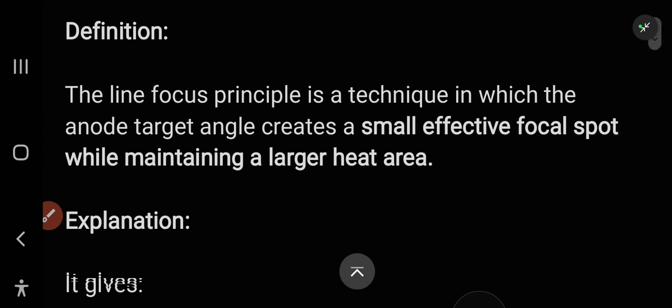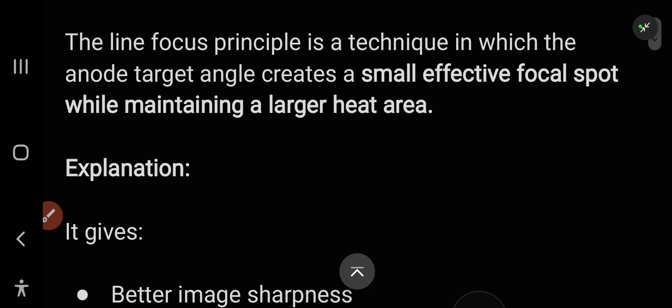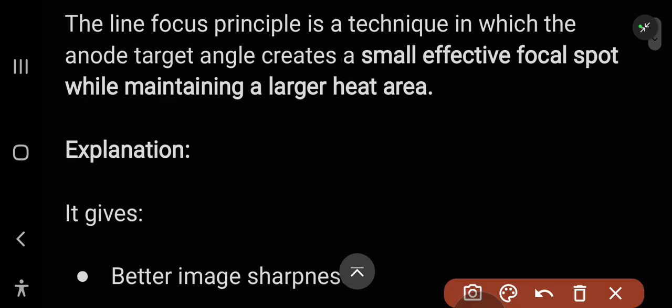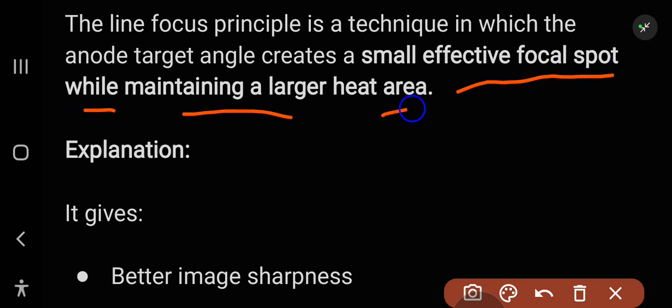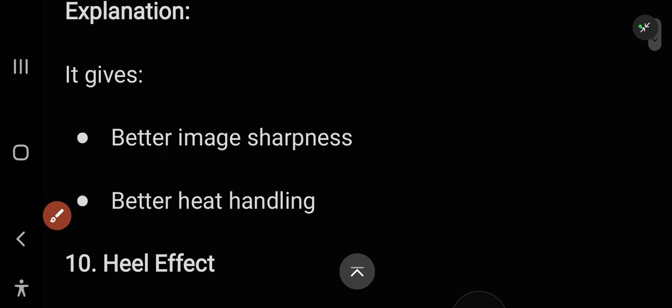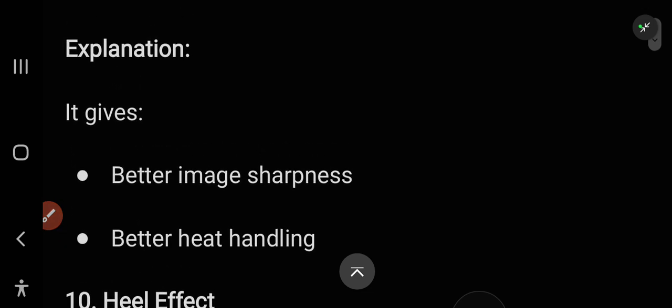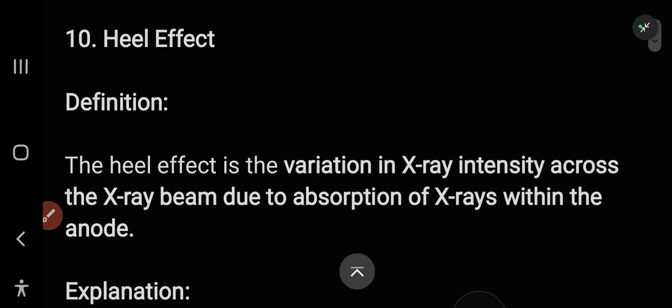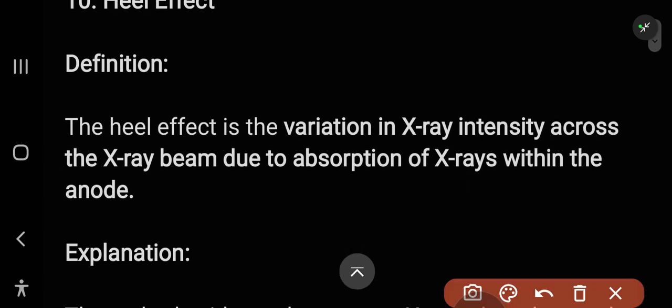Then we have the line focus principle. You have to know that the line focus principle is a technique in which the anode target angle creates a small effective focal spot while maintaining a larger heat area. It gives better image sharpness and better heat handling. Then we have the heel effect. The heel effect is the variation in X-ray intensity across the X-ray beam due to absorption of X-rays within the anode.